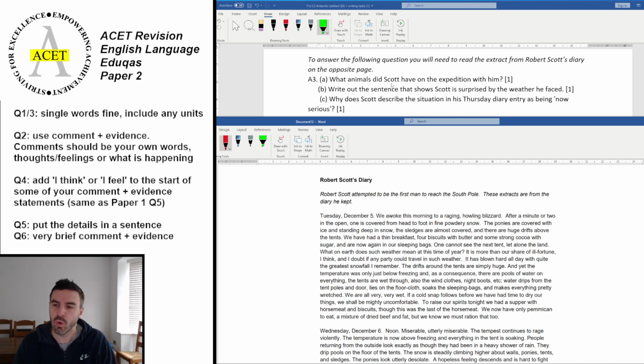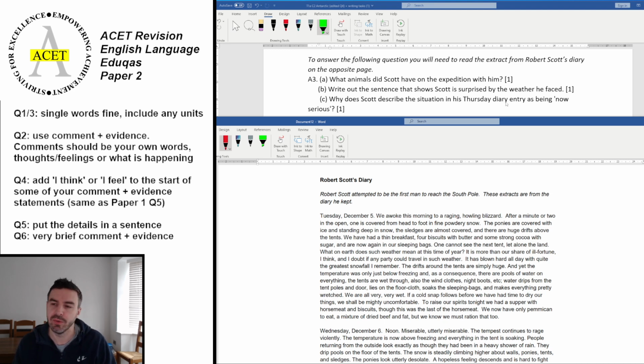And the first one is, what animals did Scott have on the expedition with him? The second one, write out the sentence that shows Scott is surprised by the weather he faced. So that's your key focus of that question. And third, why does Scott describe the situation in his Thursday diary as being now serious? So you look for that phrase, now serious, and look for the reason for it.